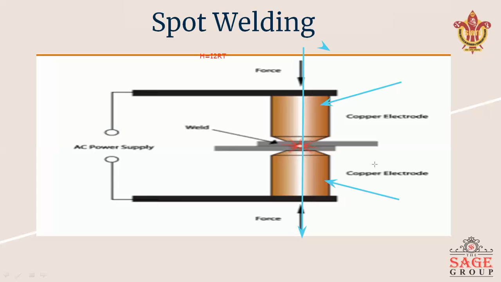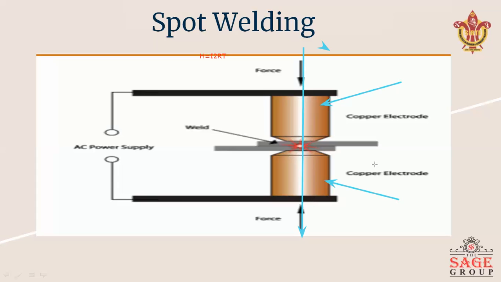So here carbon steel sheet having a thickness up to 4 millimeters can be successfully spot welded. However, steel plates up to 12 millimeters thickness can be spot welded satisfactorily as a replacement for riveting. So it has a lot of applications. Spot welding has found widespread application in the automobile, aircraft, and electronic industries. It is economically used in sheet metal work, manufacturing of metal containers and toys, etc. So this is the application.